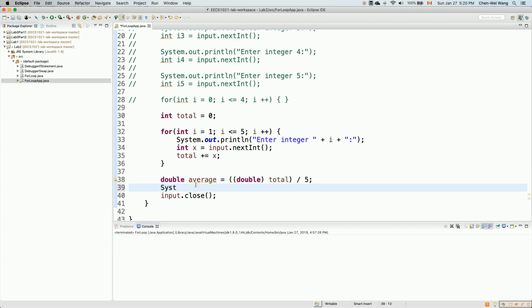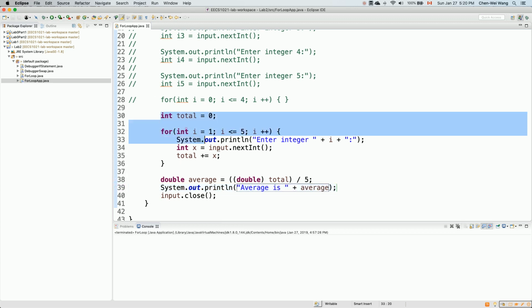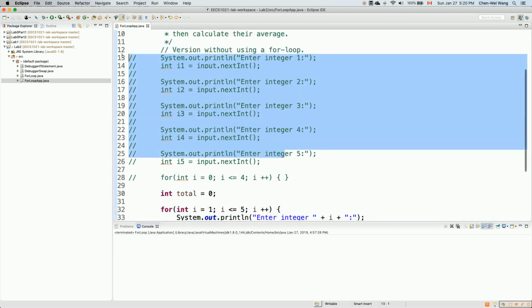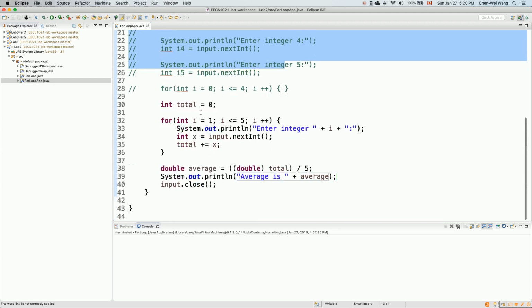Then we're going to say System.out.println over here, and then we can say "average is", and then you can say average. You can see that we only need these lines of code as opposed to repeating so many times over here, right? That's the advantage of using a loop.